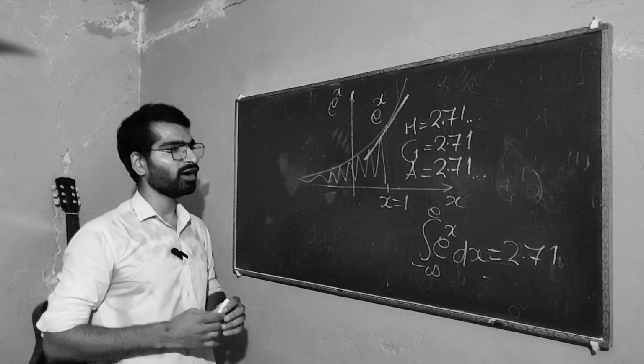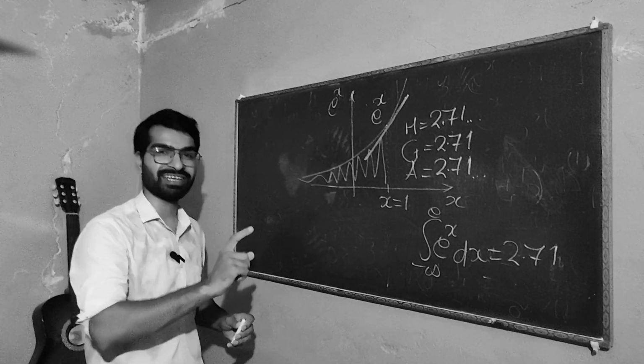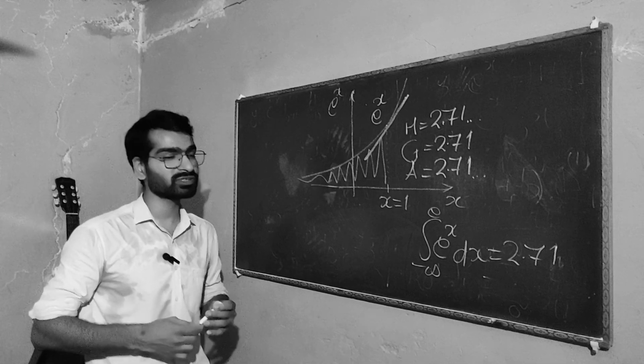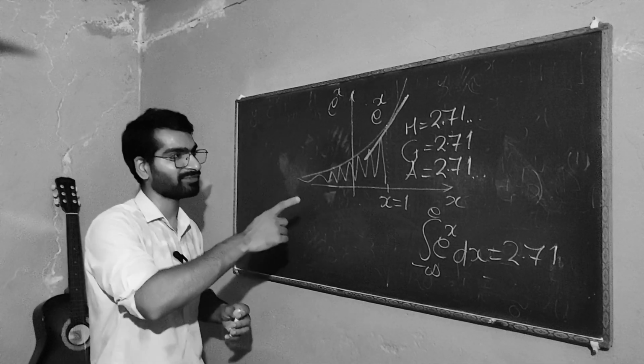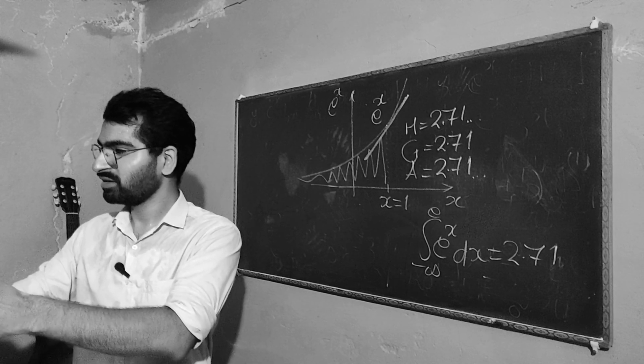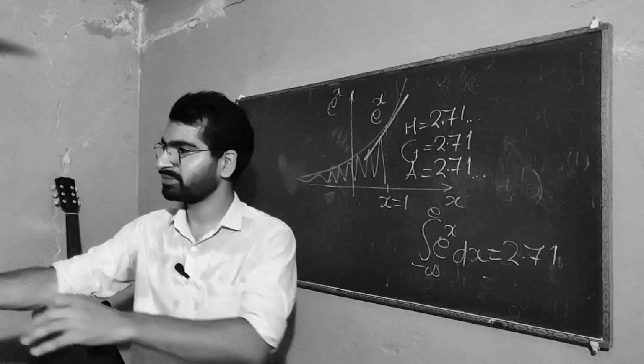So it's really a remarkable function. No one can touch it actually. No one can even come closer to being as beautiful as this. So really great function in physics, in mathematics.